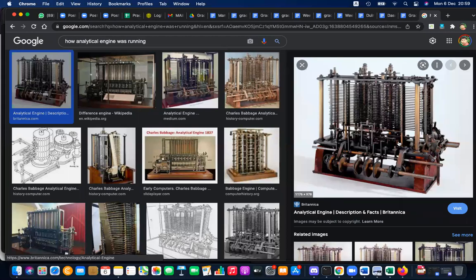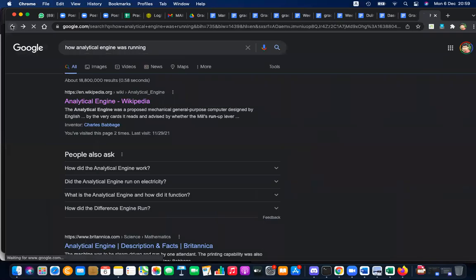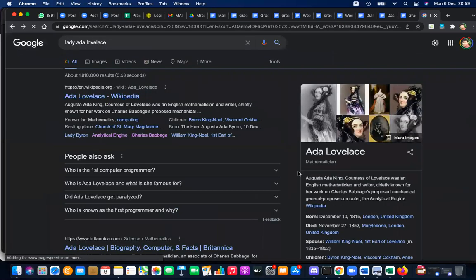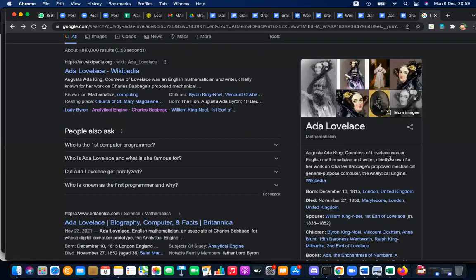By moving the wheels, it can do the calculation. Actually, what Lady Ada was proposing, she was suggesting that it is possible to write programs for these things. So interesting. So she was named as the first programmer. The reason is that she developed algorithms for this analytical engine. This is in the 18th century. Still the engine, only the engine.